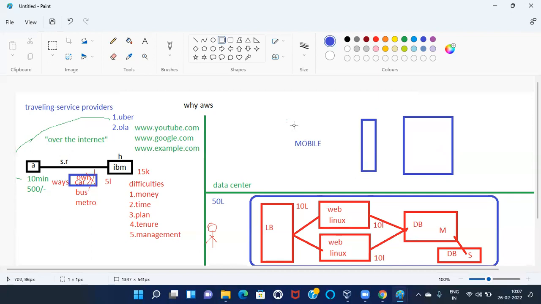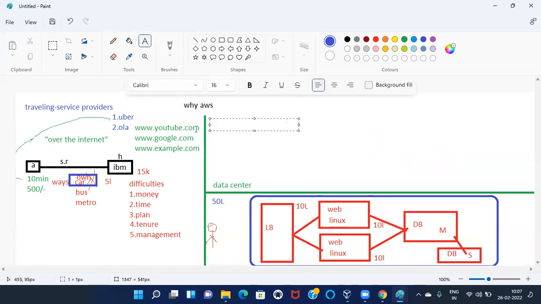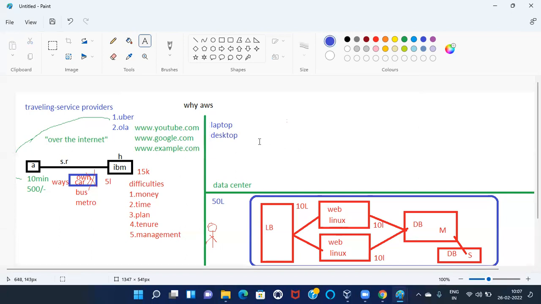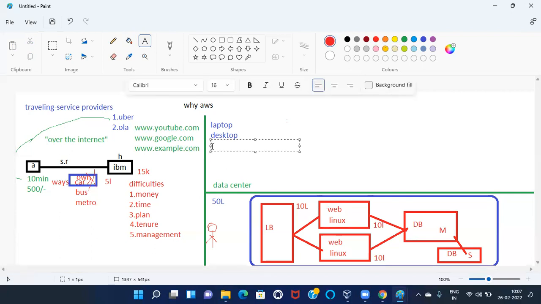One more question: do you have a laptop or desktop? Yes, we have laptops and desktops. Even if you have a data center, it is the same thing. Let me go with the laptop. What are the basic fundamental functionalities of a laptop? To store data. Very good. One more.